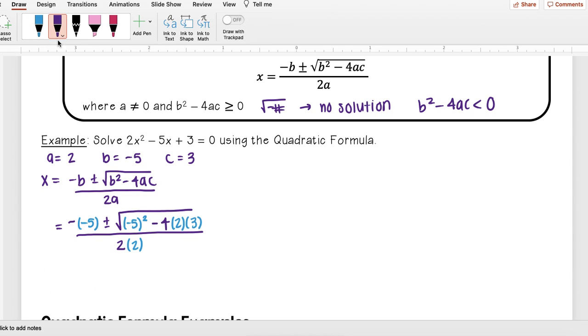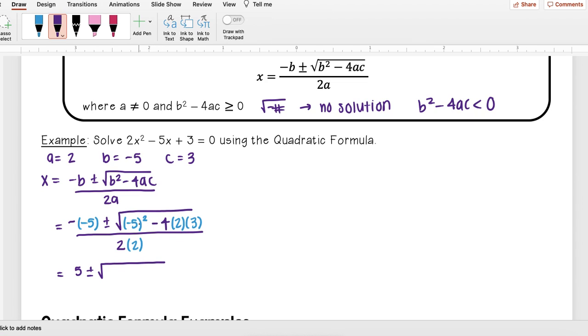And now from here, I'm going to go ahead and simplify that out. So first I have negative 5. When I have two negatives together, they cancel each other out, and I really just get a positive 5. So you can kind of think of this negative b as saying opposite of b. So since my b is negative 5, I take the opposite of it, which is positive 5. So minus negative 5 squared.